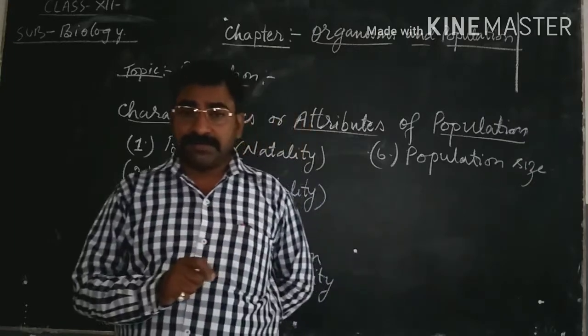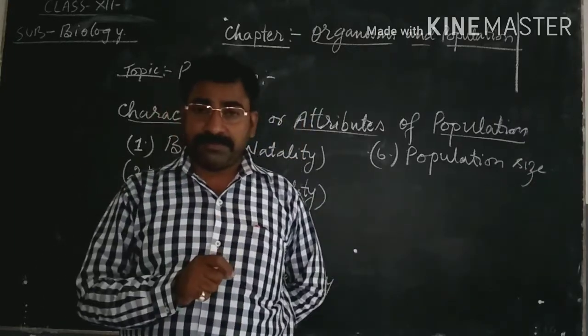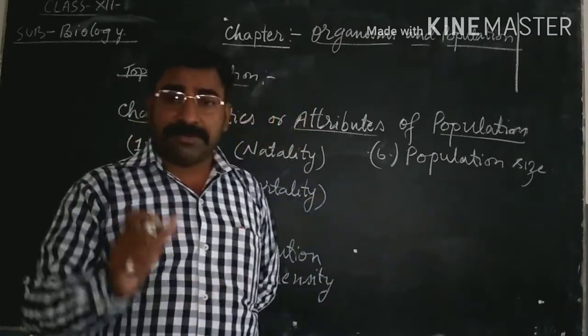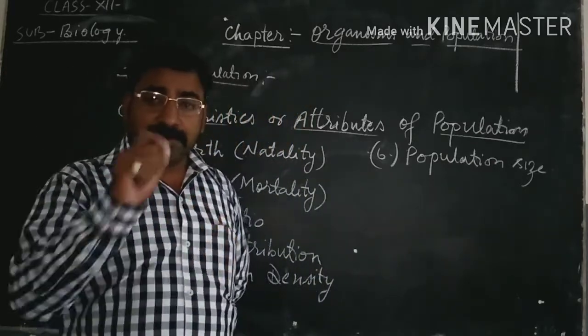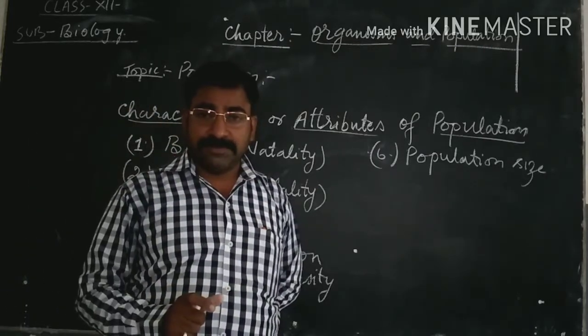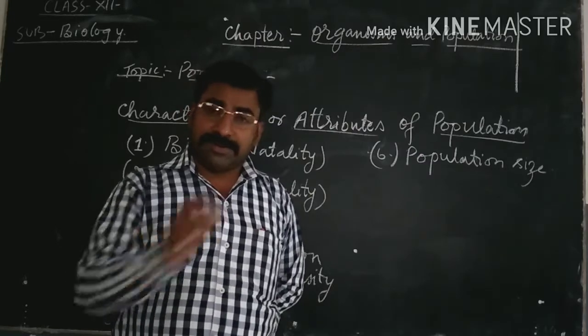Death rate is the number of deaths per thousand individuals in a given time interval.